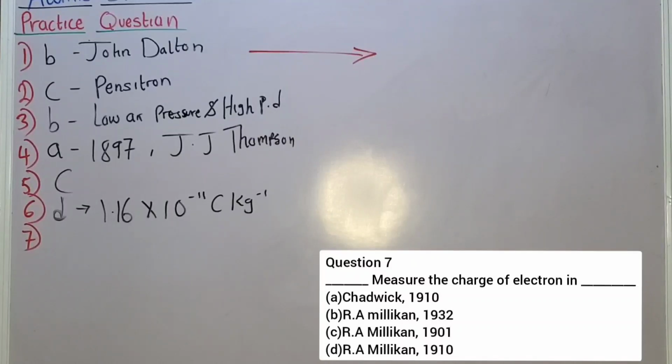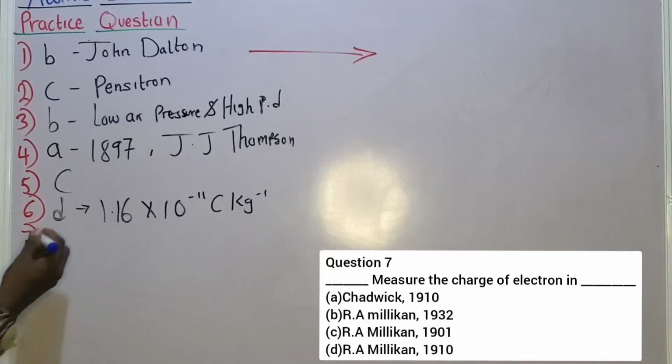Option A says Chadwick, 1910. Option B, Robert A. Millikan, 1932. Option C, Robert A. Millikan, 1901. Option D, Robert A. Millikan, 1910. The correct option to that question is option D. Option D is correct.